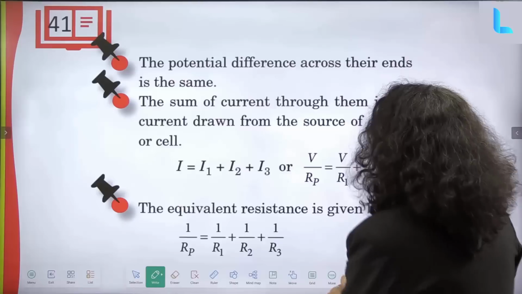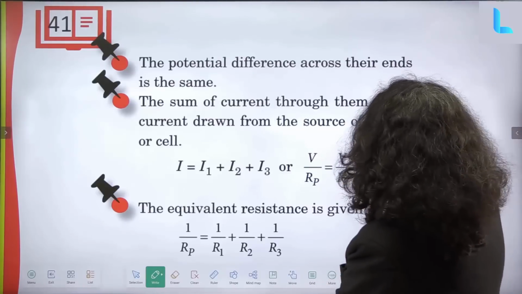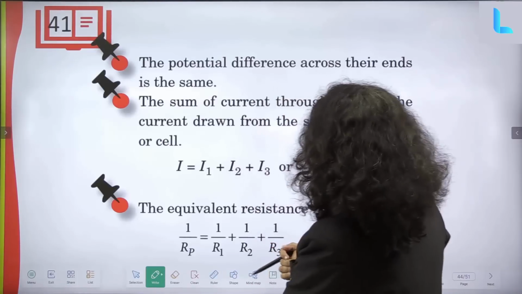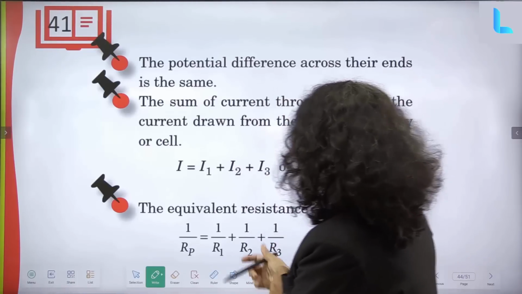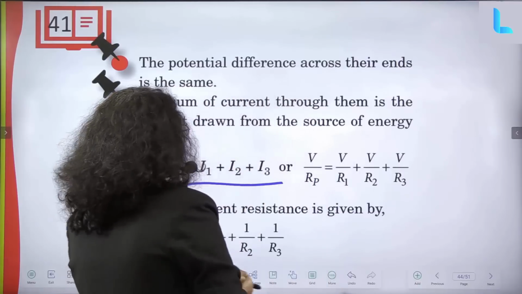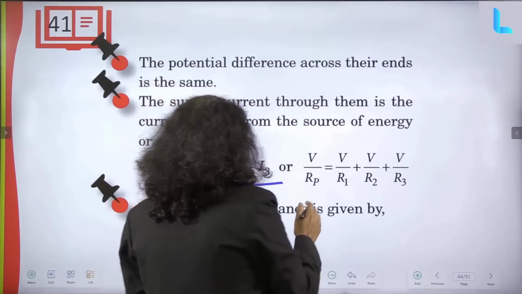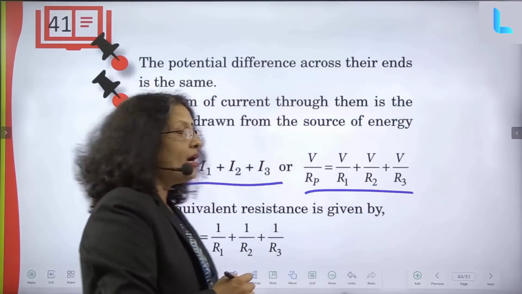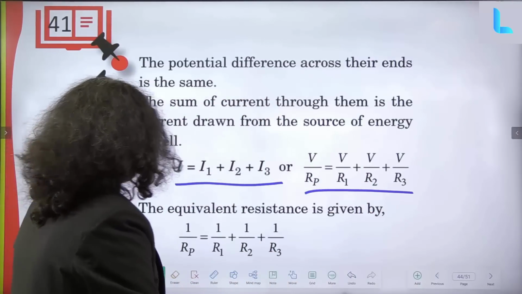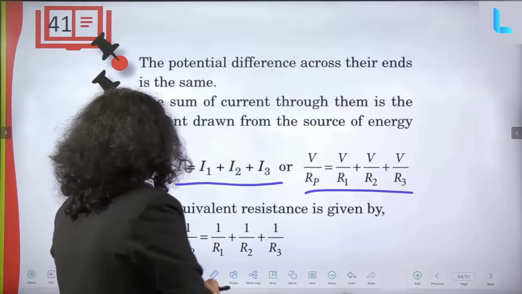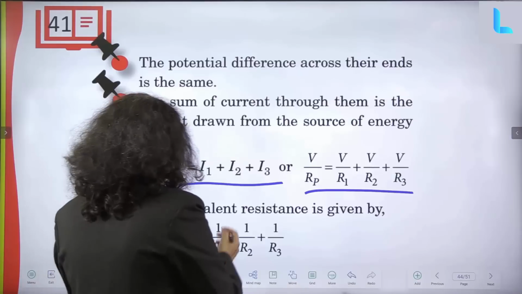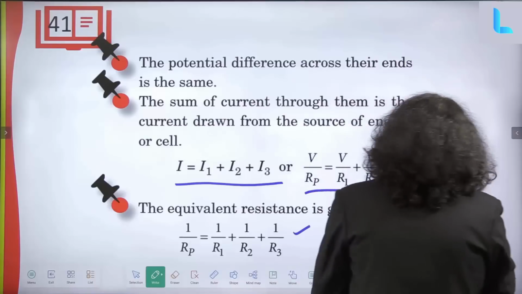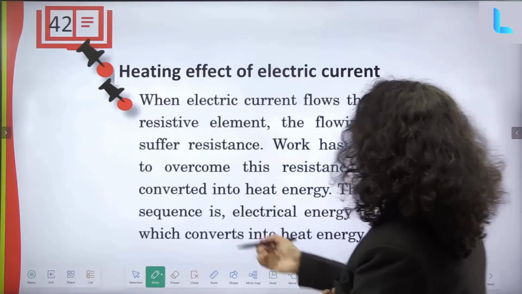Here the potential difference across the ends is the same, and the sum of the currents drawn from the source of energy is I equals I1 plus I2 plus I3, or V by Rp equals V by R1 plus V by R2 plus V by R3. So the equivalent resistance is given by the reciprocal: 1 by Rp equals 1 by R1 plus 1 by R2 plus 1 by R3.